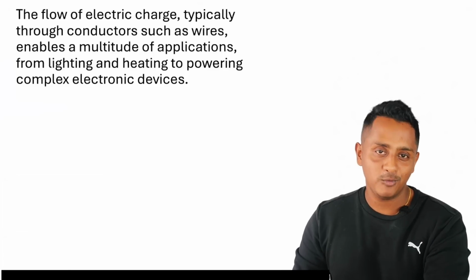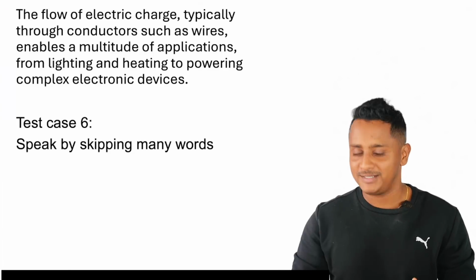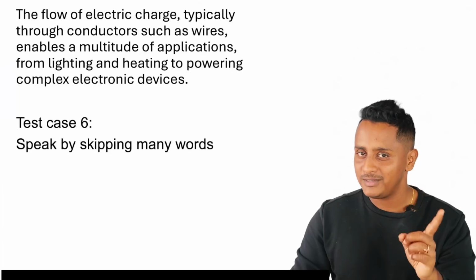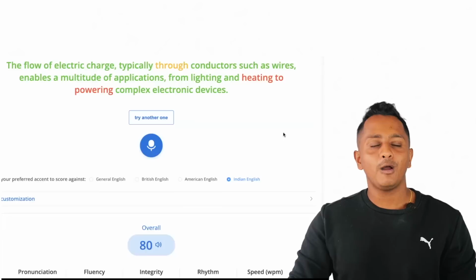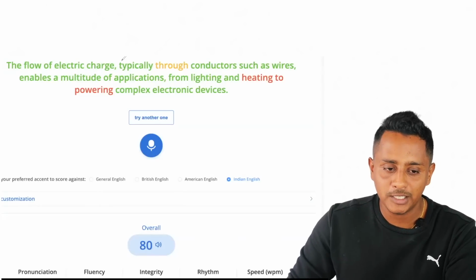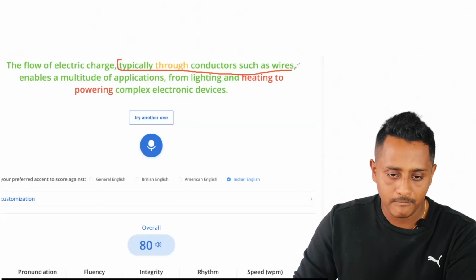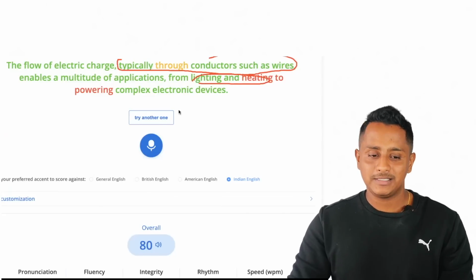Alright, let's move on to test case number 6, where we will be speaking by skipping many words. Not just 1 word. In the previous test case we skipped only 1 word. Now we are going to skip many words. Let's check that out. So in this we will skip a lot of words. We will skip this, and we will skip this. So let's check that out.